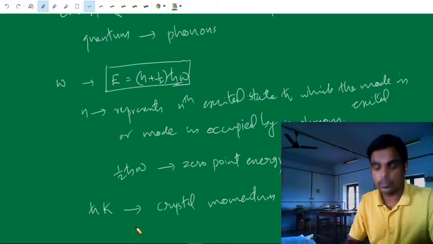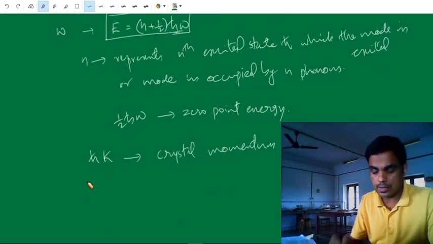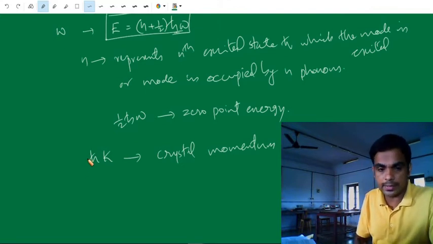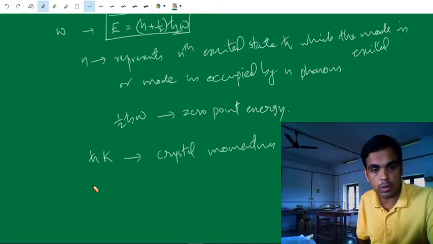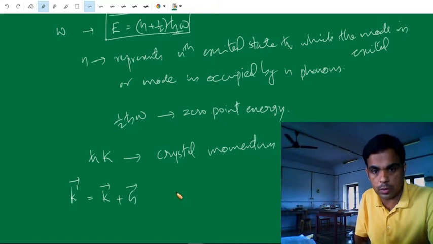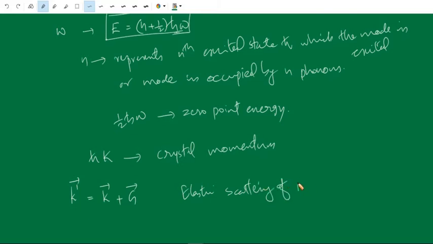So a phonon doesn't actually have physical momentum, but it behaves like it possesses a momentum of h cross k. We know that in crystals the elastic scattering of photons or X-rays is governed by the selection rule of the wave vector, given by k dash equals vector k plus G. This is for elastic scattering of photons by crystals.